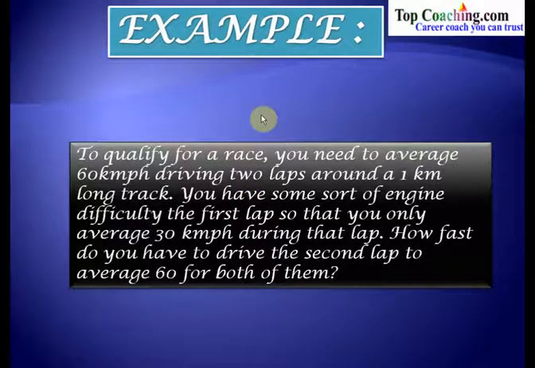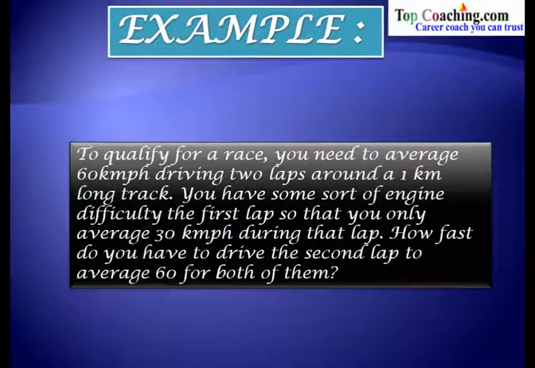Now we've studied the concept of average speed. Let's take an example now. To qualify for a race, you need to average 60 km per hour driving 2 laps around a 1 km long track. You have some sort of engine difficulty in the first lap, so that you only average 30 km per hour during that lap. How fast do you have to drive the second lap to average 60 km per hour for both of them?